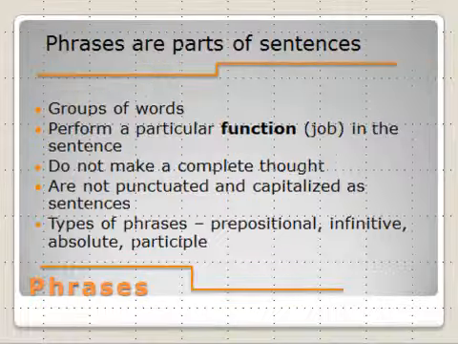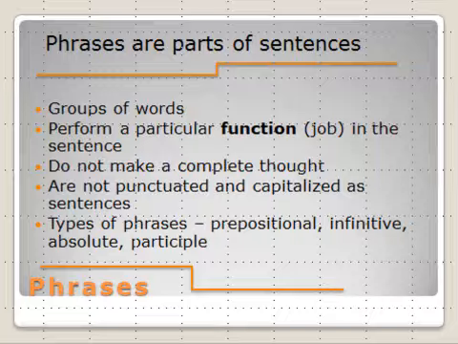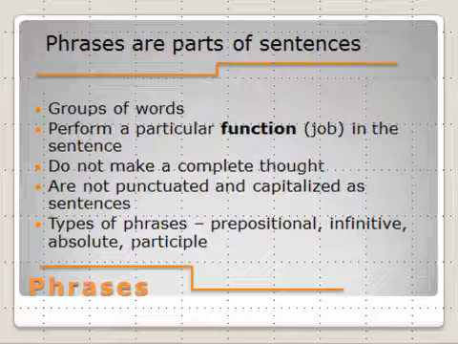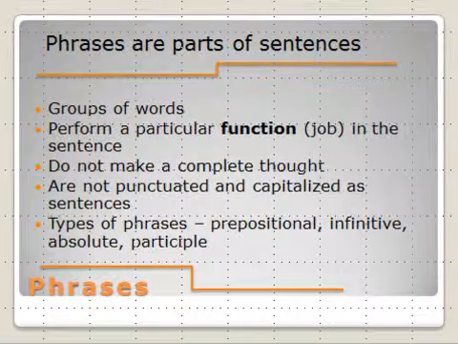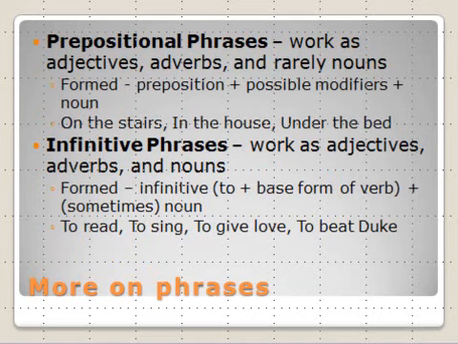So now that we know what makes up a sentence, let's look at phrases. Phrases are also groups of words, but phrases are groups of words that do a particular job or perform a particular function in the sentence. They basically work like one word. They work as a unit. Phrases do not make complete thoughts. They're not punctuated and capitalized like sentences, and we have a lot of different types. I'm going to talk briefly about the two most common types of phrases, but we have more.